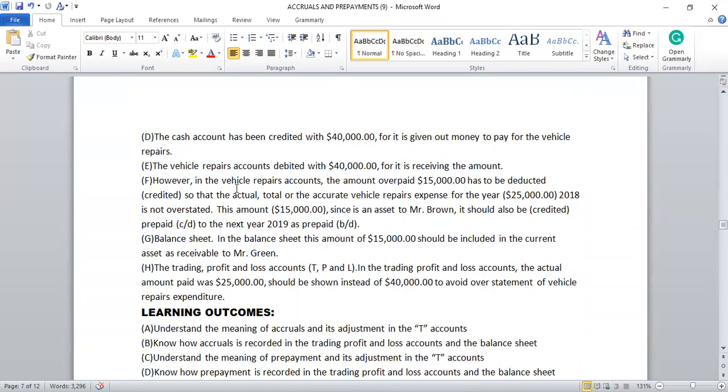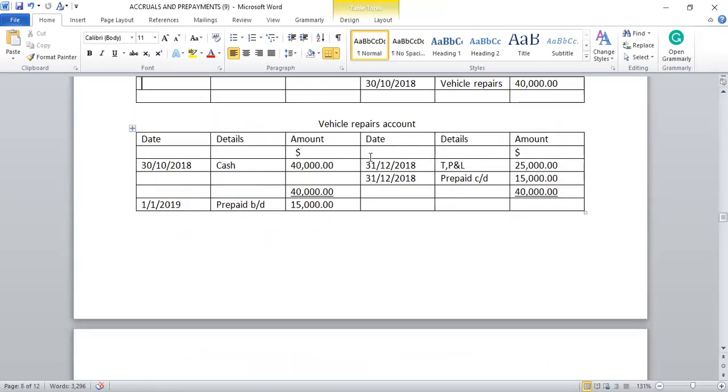H, however, in the vehicle repairs account, the amount overpaid, that $15,000, has to be deducted as a credit, so that the actual, accurate vehicle repairs expense for the year, $25,000 for 2018, is not overstated. This amount, $15,000, since it's an asset to Mr. Green, should also be carried down to the next year, 2019, as prepaid brought down.